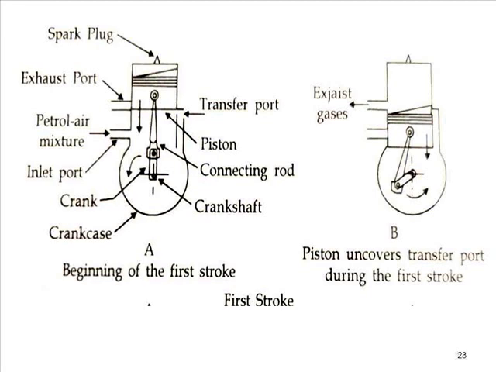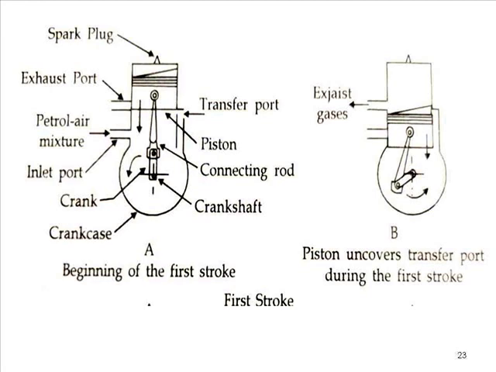Now you can see part B of the figure for the first stroke. When the piston starts to descend, the volume at the bottom side of the piston will reduce. So the pressure of the air plus petrol mixture which is filled at the bottom side, that pressure and temperature will start to rise.